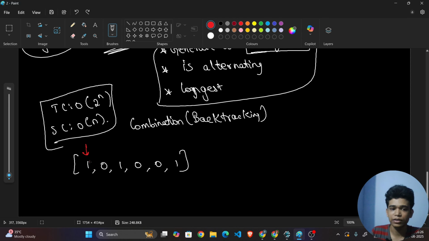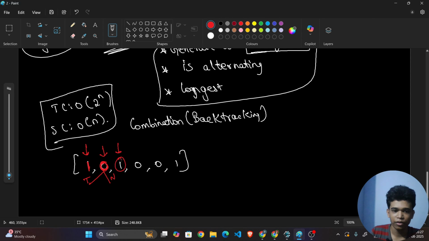Initially I can take the first element because it doesn't have any previous element, okay. Now I will be going to this 0. Whether I can take this 0 or I cannot take this 0. I can either take this 0 because the 0's previous is 1. So it is alternating in nature. So I can either take it or I don't take it, okay.